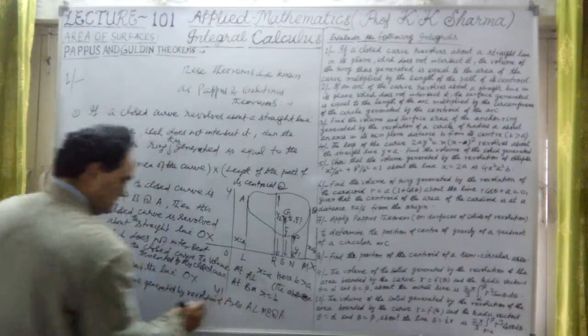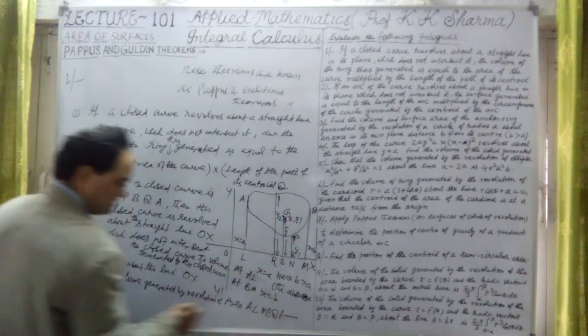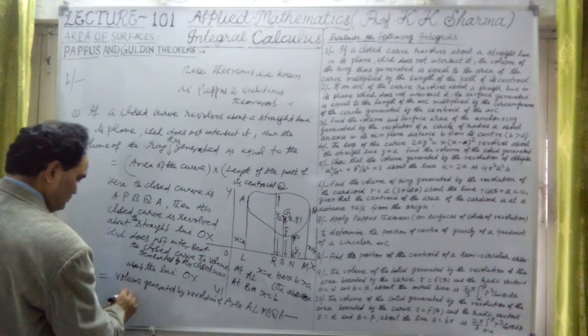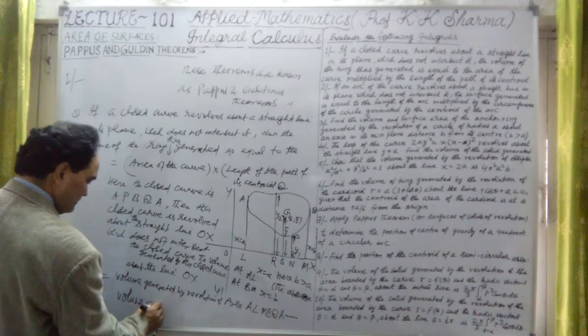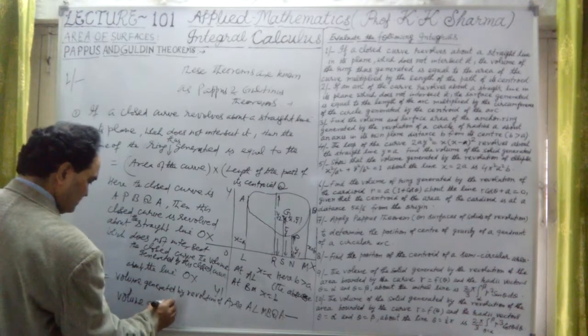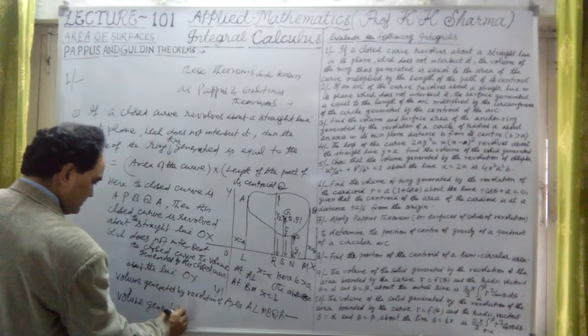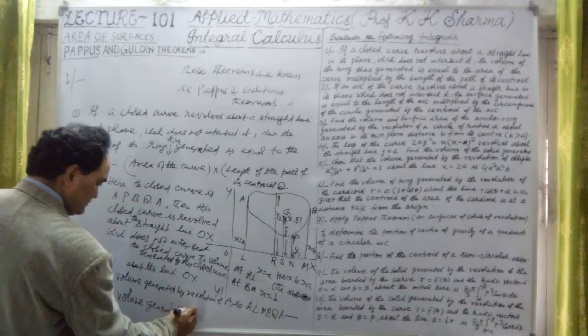This is minus sign. Second is the volume generated by revolution of the area ALMBPA, only this area, the below area. The difference of these two, because it is a closed curve.